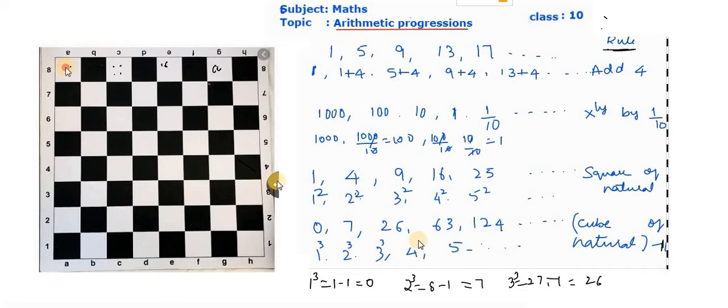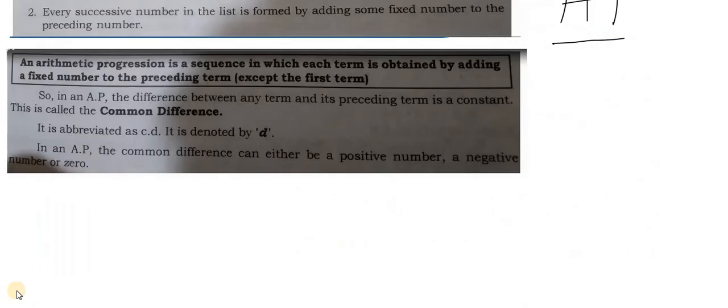Now let us see what arithmetic progression, or AP, is. This is the definition of arithmetic progression: an arithmetic progression is a sequence in which each term is obtained by adding a fixed number to the preceding term, except the first term.